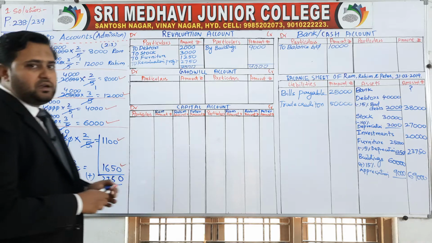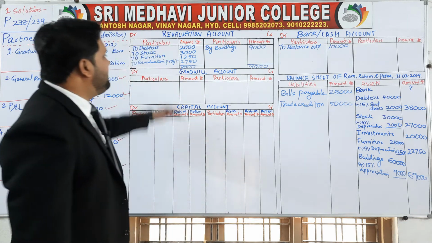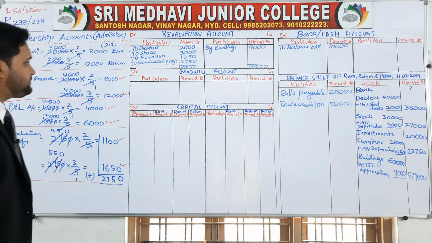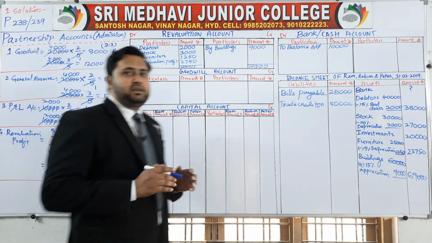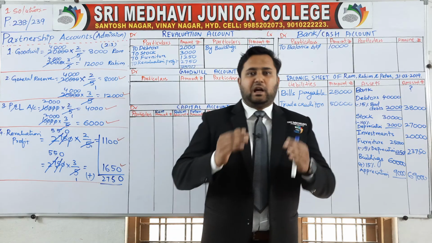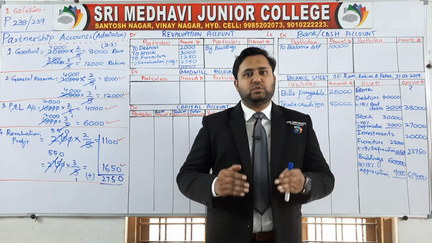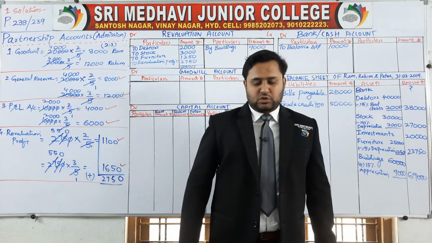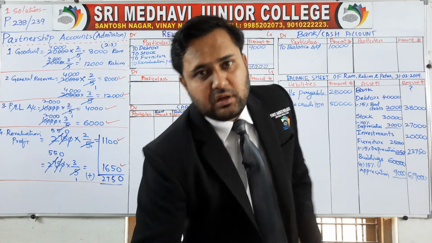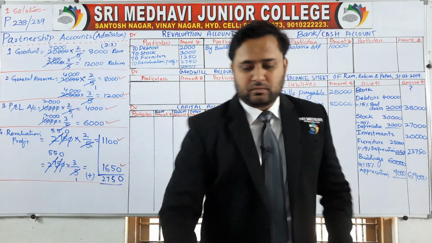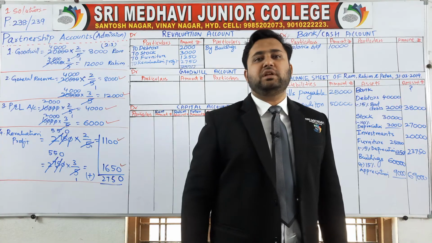Here, how you are going to complete the problem means, let's see. Goodwill account. The partner Mr. Peter admitted into partnership with capital and as well as goodwill. So, complete the question here by distributing the goodwill.